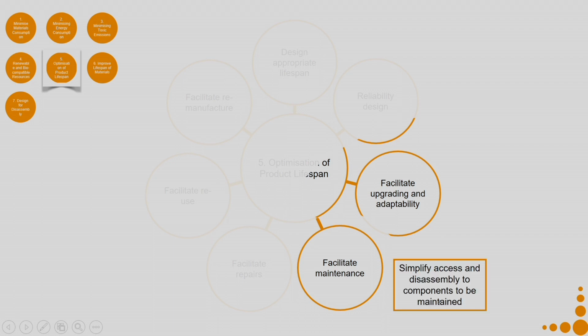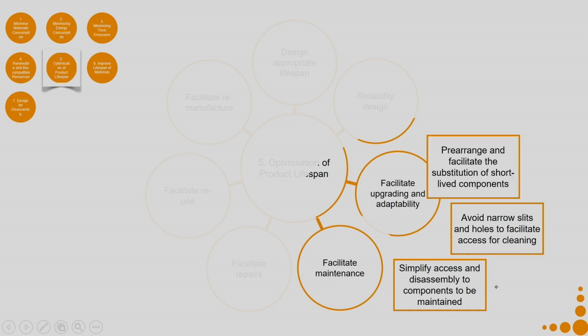So, simplify access and disassembly to components to be maintained. If you do not have access, you cannot disassemble the components. Avoid narrow slits and holes to facilitate access for cleaning. Pre-arrange and facilitate the substitution of short-lived components. Maybe you can place all the short-lived components in one particular panel.